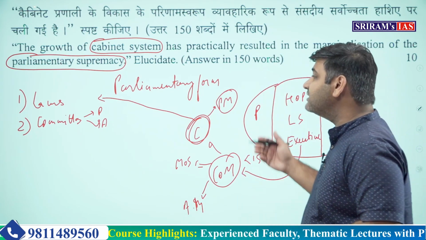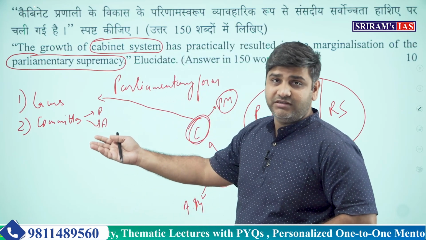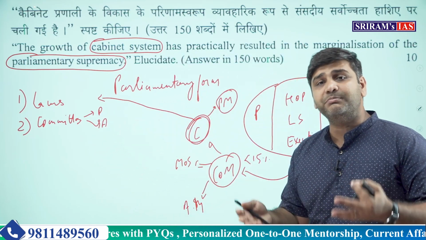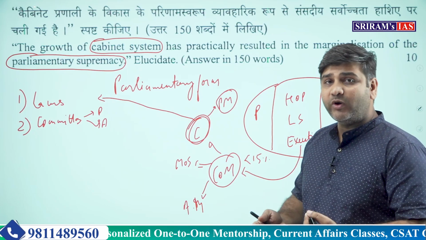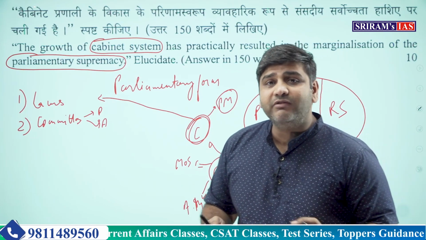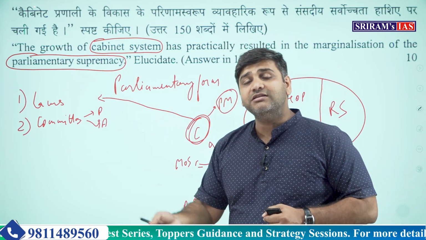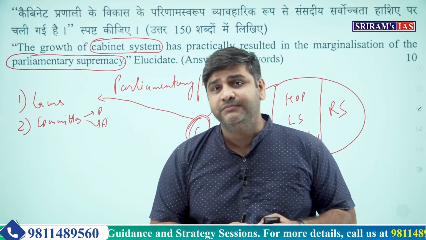But usually bills are not sent to these committees, and if they are sent, then their recommendations are not accepted. Then again it points out that the cabinet is the most important and most powerful body, because they are not even listening to the committees, which even consist of people from the opposition.